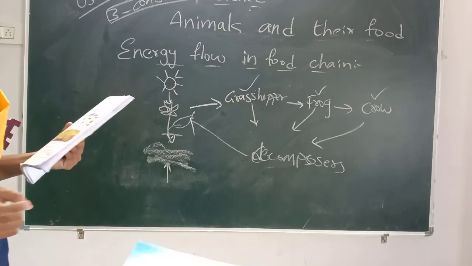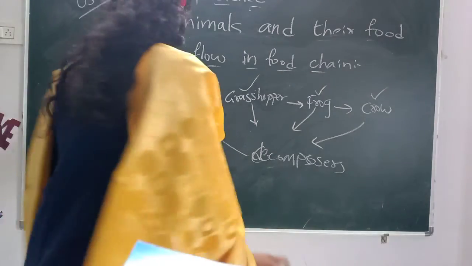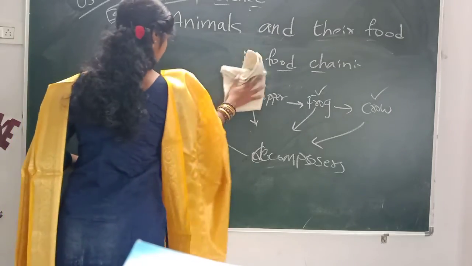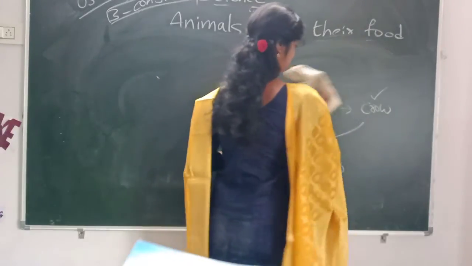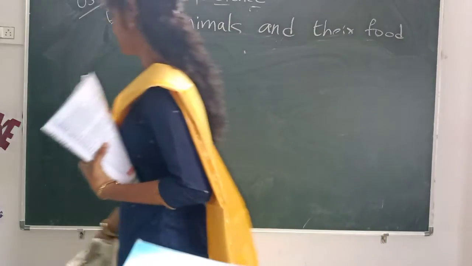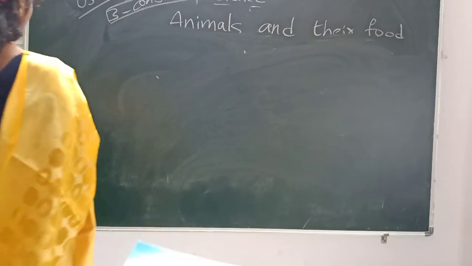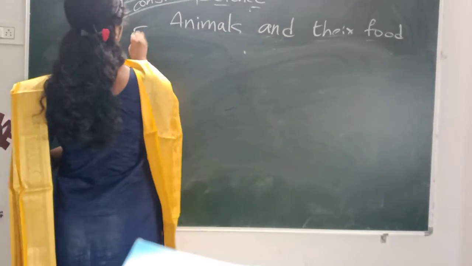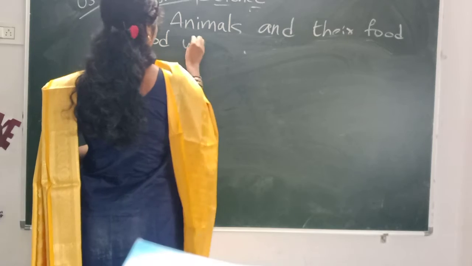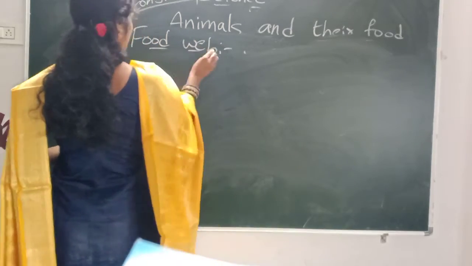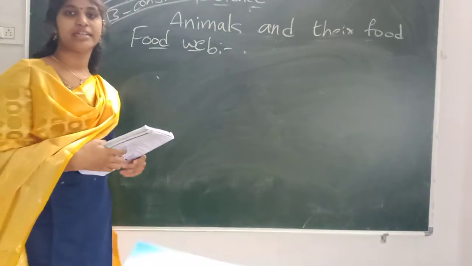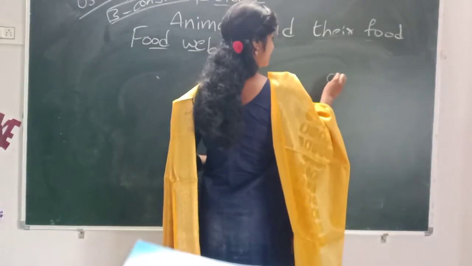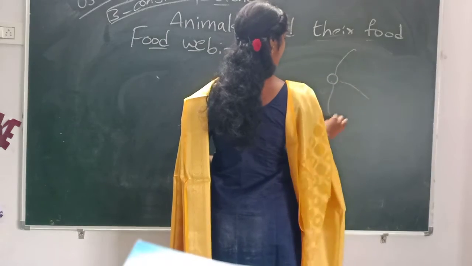Next thing, the food web. This is a complicated thing where we have to understand very clearly. In a food chain, what they give first, then the food web. Here web indicates a network. Did you see a spider web? How it connects? The spider will start here and it forms like this.